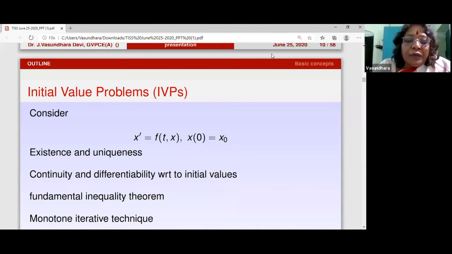So they can work with either numerical methods or Lyapunov theory to find out the solution, to find out the properties of the solutions, or simulate them. Right now, simulation, so they can do simulation and try to find the solutions or whatever they were looking for. Now, existence and uniqueness, the famous ones are Peano's and Picard's theorem. Then continuity and differentiability with respect to initial values is very important, as yesterday's speaker, Dr. Balan, has said.